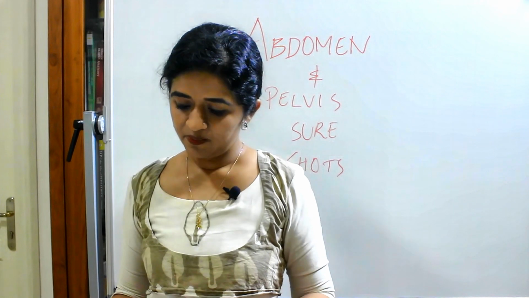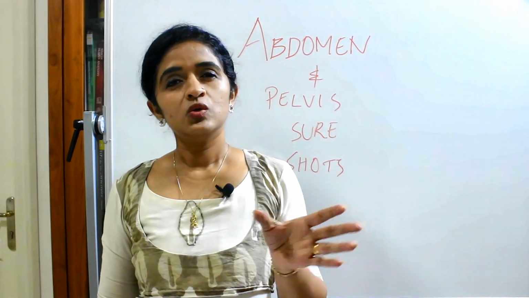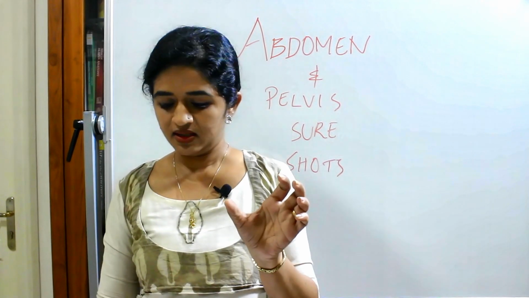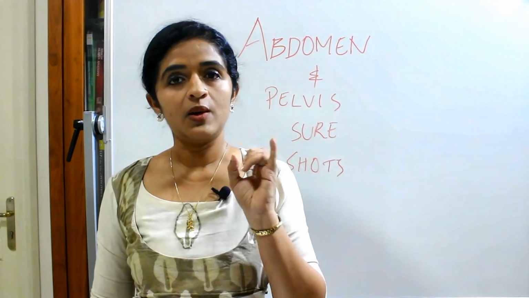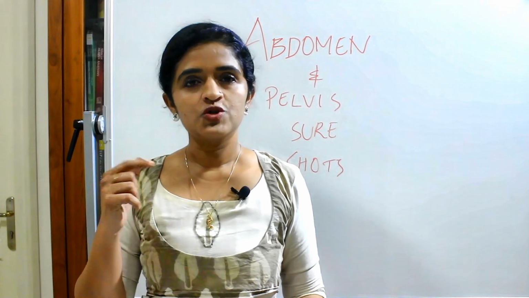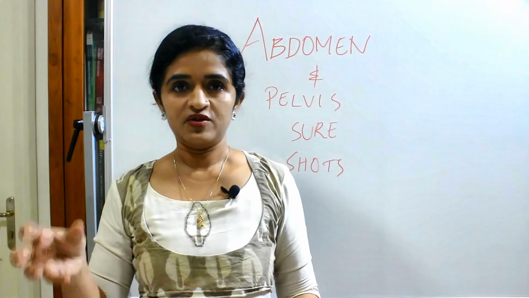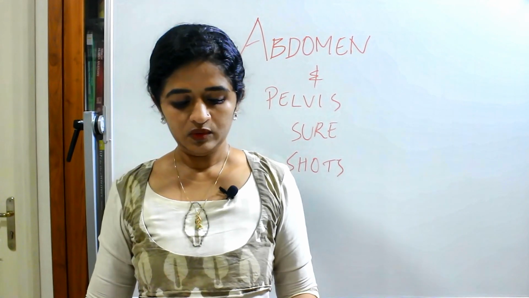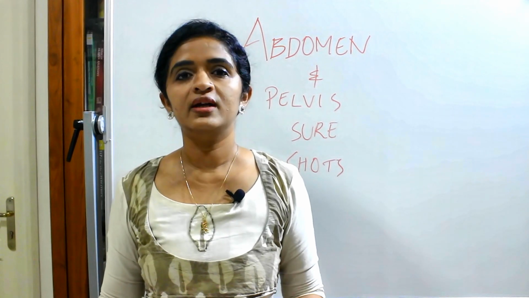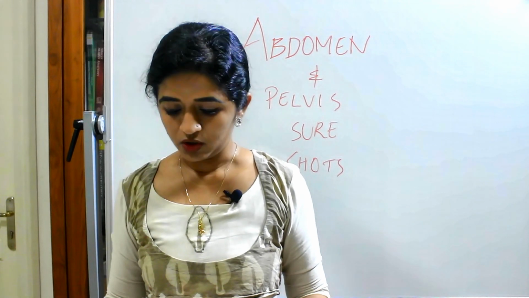Then coming to the muscles of the anterior abdominal wall, you should be knowing what are the main muscles. Don't skip the entire thing when I say these topics are important. You should have an idea which are the abdominal muscles. And in particular, you should be knowing in detail external oblique muscle, internal oblique muscle, what are the modifications seen in that. You have to know in detail. Then the structures derived from the flat muscles like the inguinal ligament, conjoint tendon, cremaster muscle. All the three are favorite short notes.